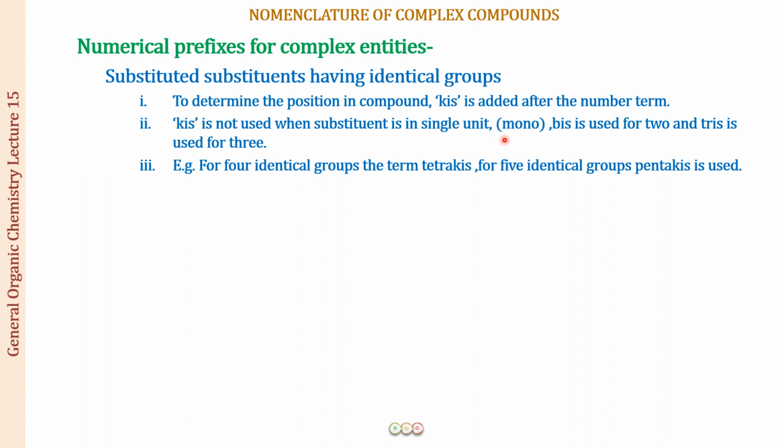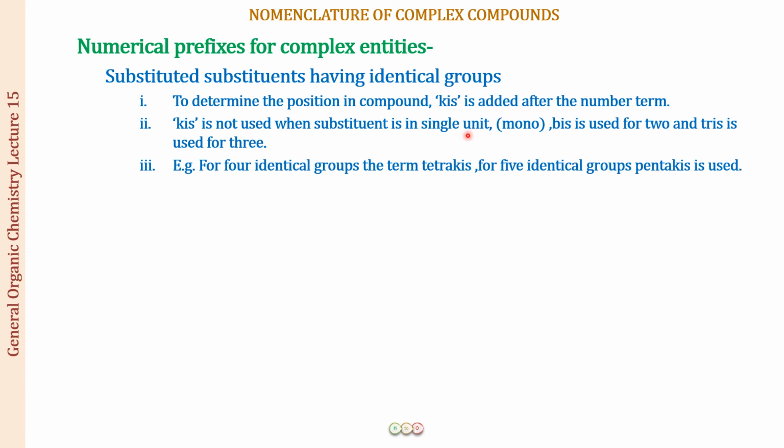All right, then when there are going to be two functional groups of the same type, for example in the last example that you saw, if instead of that hydroxy I had two chloro groups, then what do you use? Right, you have learned that it is going to be a di, a dichloro. No, you do not use a di. What you use for two is bis. And when it is going to be three, generally what you write is tri, but when it is a subsidiary substituent you will use tris. All right, and from 4 onwards you will be using tetrakis, pentakis, and so on. Okay, hexakis, heptakis, this way.